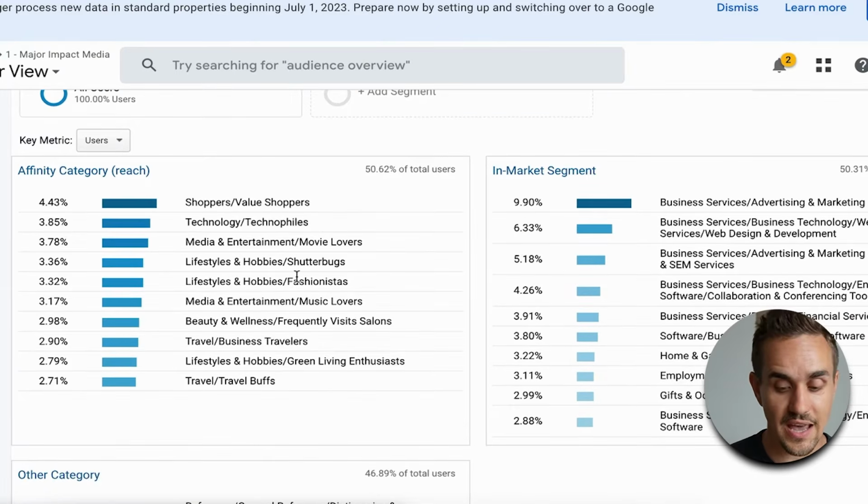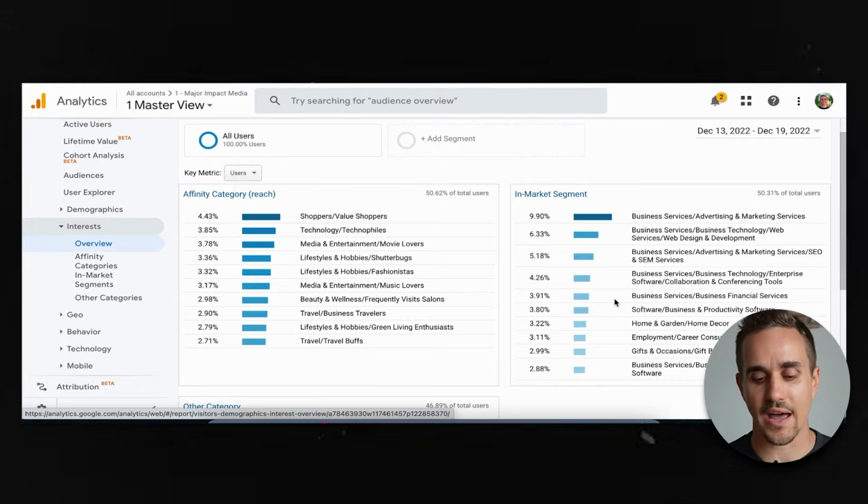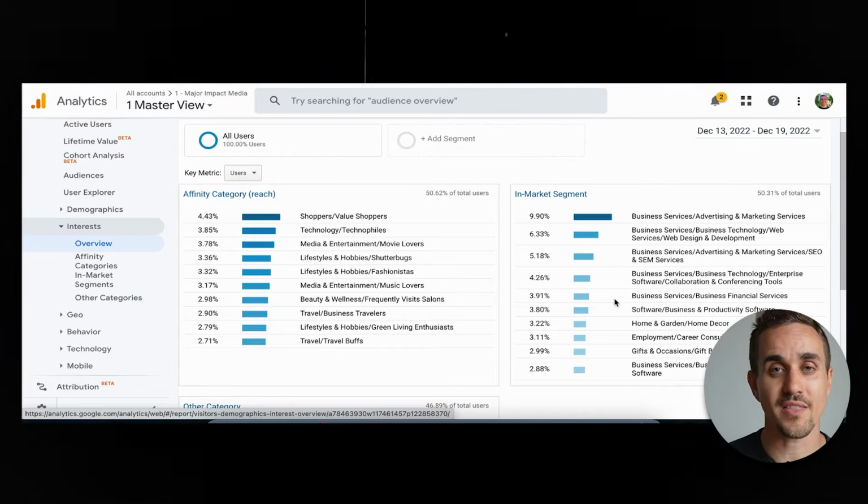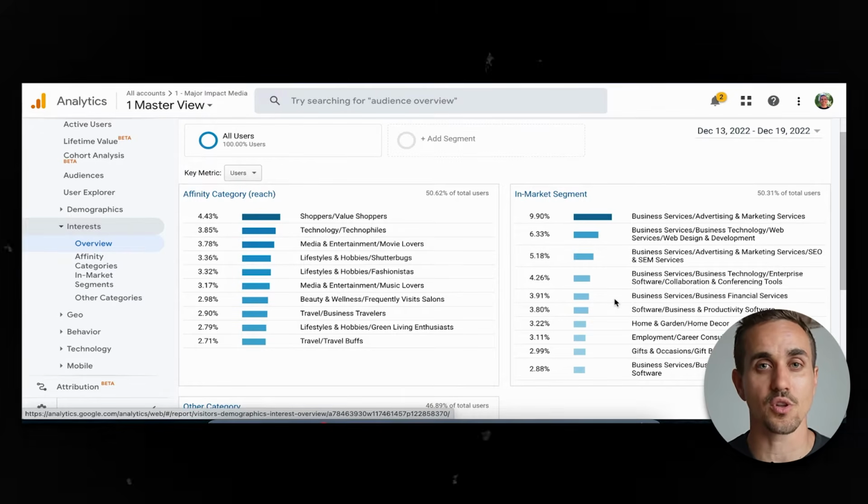So you could look at the affinity categories and the in-market segments for your highest value customers based on your e-commerce tracking. All of these segments you could look at and figure out what are the in-market and affinity categories that most closely relate to those people. And then that is a really good starting place to go look at targeting online.